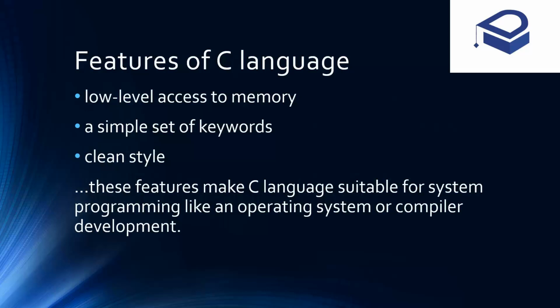Because suppose when we are quarantining a virus or trying to remove a virus from a system, the first thing that we need to do is get access to the port which the virus has attacked. So basically this virus and antivirus have been written in the C language.